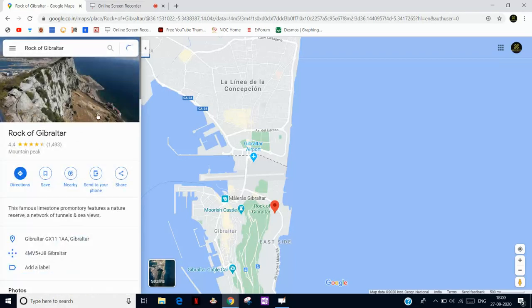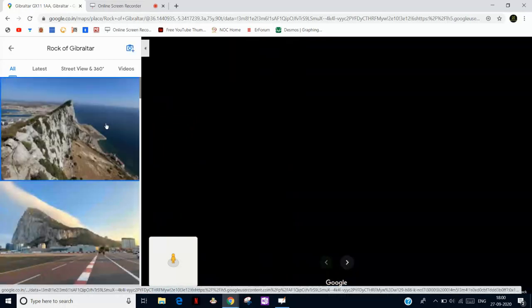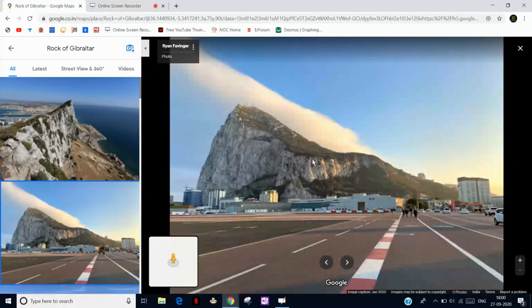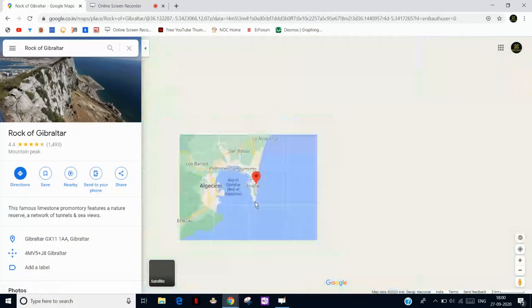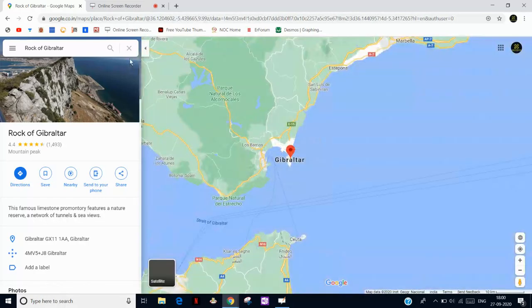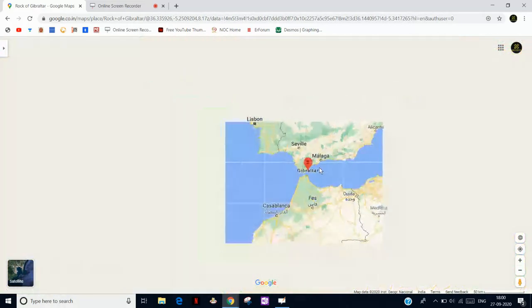There is the rock of Gibraltar. This is a very uneven shape, but a very famous tourist destination. The strait is very near to this, as you can see here. So that's why its name is Strait of Gibraltar. And this is important for the US to trade with Europe.